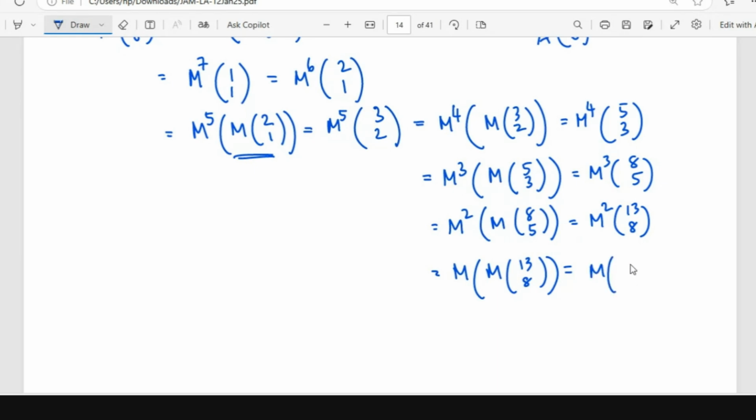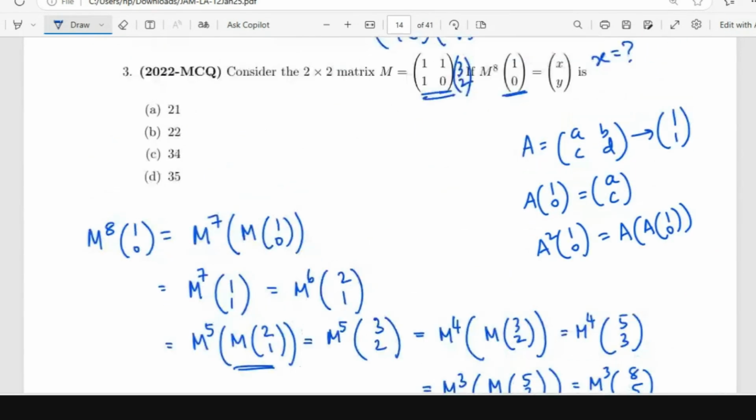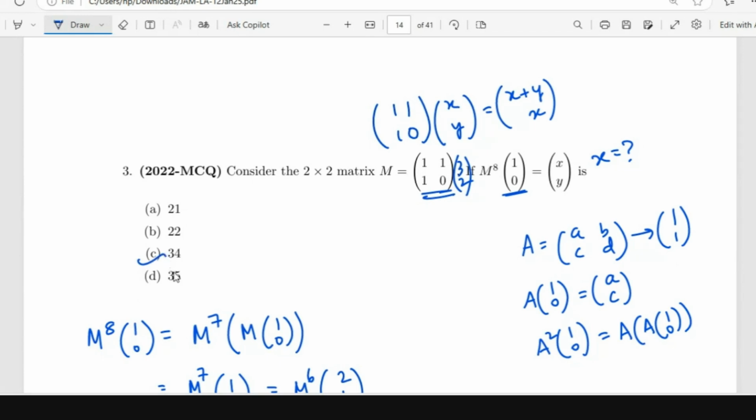So the answer will be 21 plus 13, 13 plus 8 is 21. Okay, (21, 13). So M of this is (34, 21). Yeah, so I think I've written down the answer as 34. I think they were asking for x. Yeah.